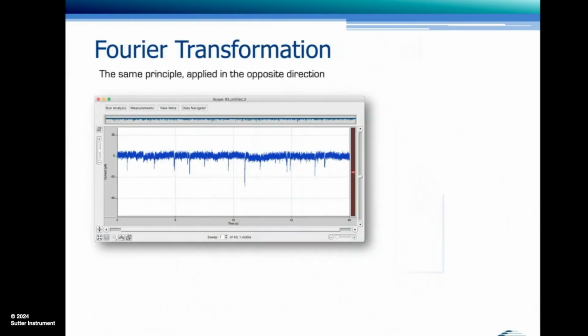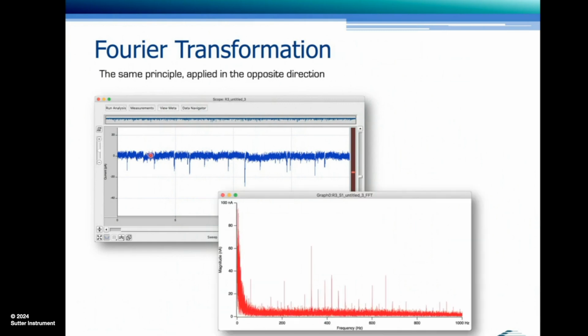And if we do the whole thing in reverse, we end up with what's done with a Fourier transformation. That's the same principle, except applied the other way around. We deconvolute a complex signal into its individual components. So this signal of postsynaptic events can be deconvoluted into a spectrum. In this case, the Y scaling is different, the magnitude, but the power spectral density would look the same, would have the same shape.